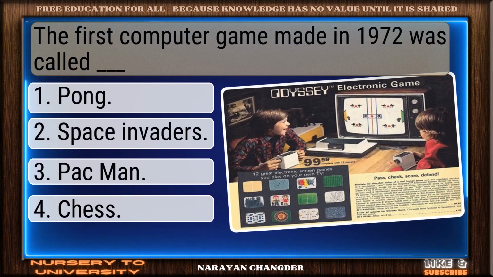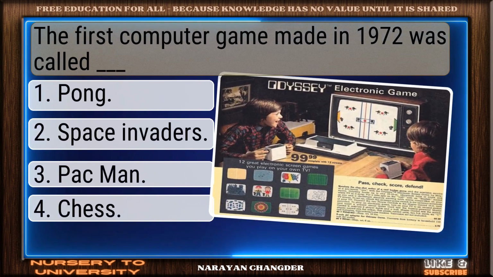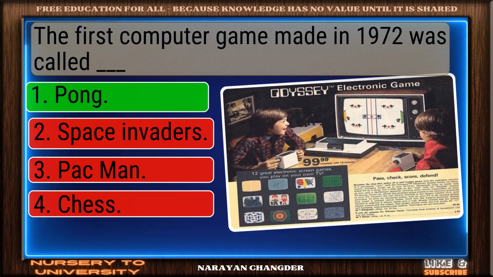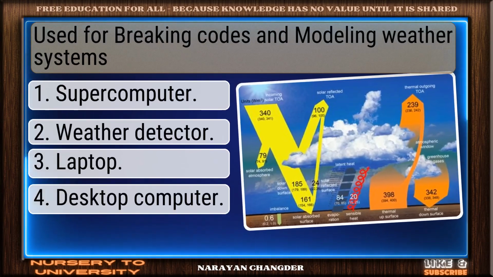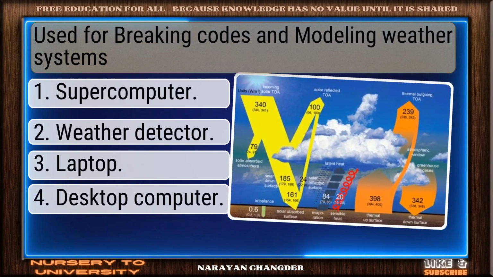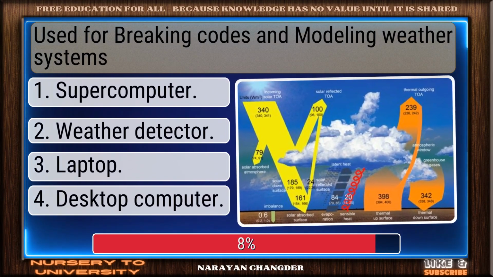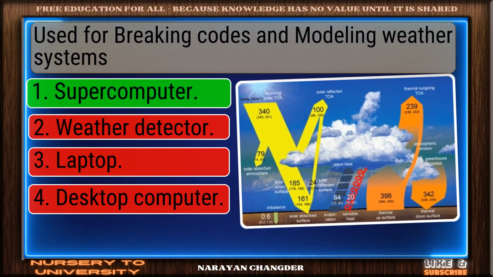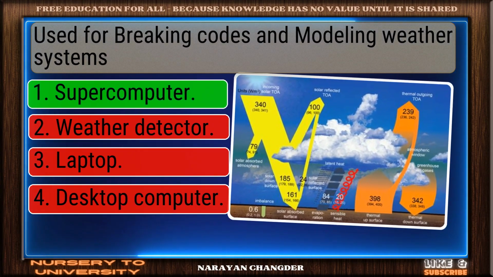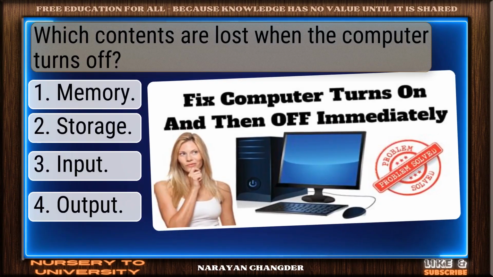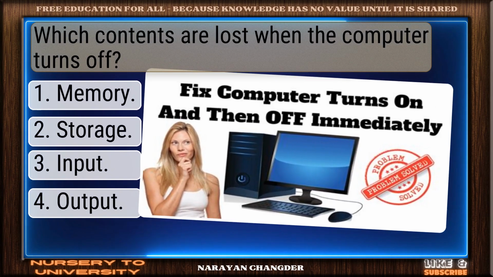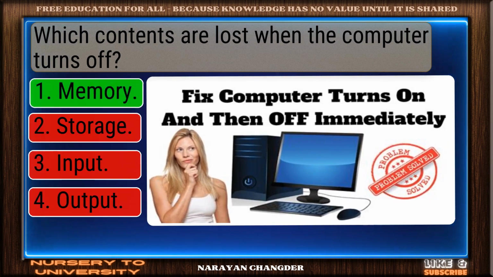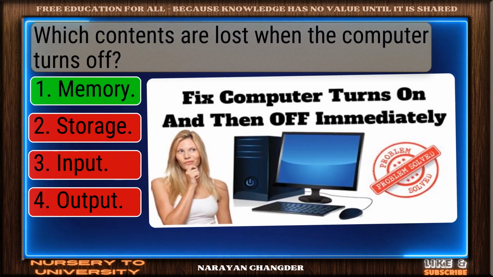The first computer game made in 1972 was called dash. Exactly. Pong makes sense. Used for breaking codes and modeling weather systems. Solid response. Supercomputer is valid. Which contents are lost when the computer turns off? On track. Memory is correct.